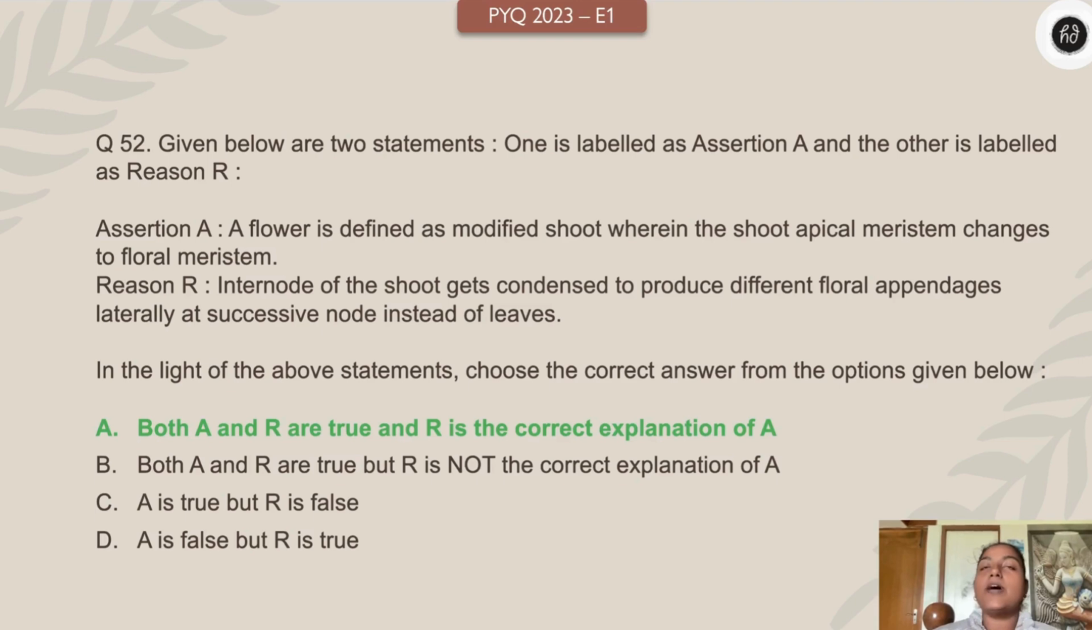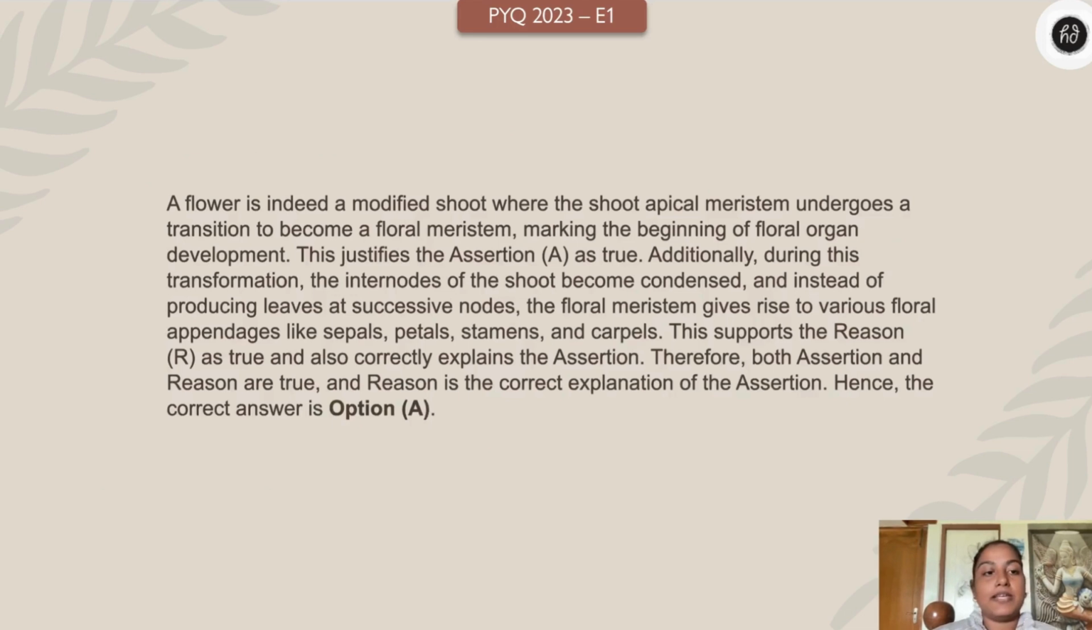And the answer is both are absolutely true and the reason is correctly justifying the assertion. Yes, a flower is defined as modified shoot wherein the shoot apical meristem changes to form floral meristem. How? The internode of the shoot gets condensed to produce different floral appendages laterally at successive node instead of leaves. That's very true. So both are absolutely true and the reason is correctly explaining the assertion.